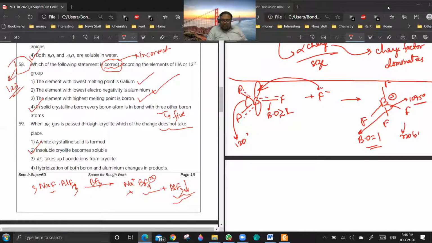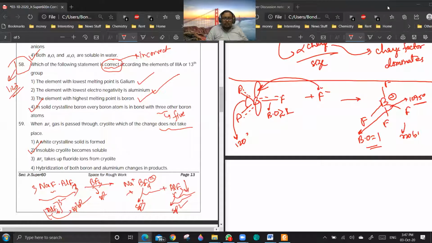And hybridization of boron and aluminum changes in the product. You see, cryolite has AlF6 3 minus, in which aluminum is sp3d2. Now its hybridization has changed to sp2. And boron is going from sp2 to sp3. Are you getting a point?